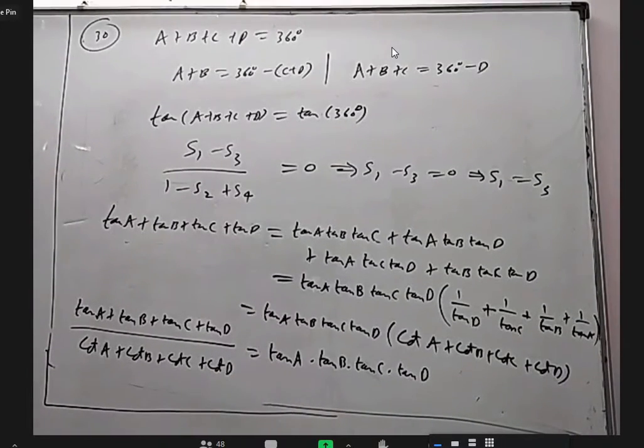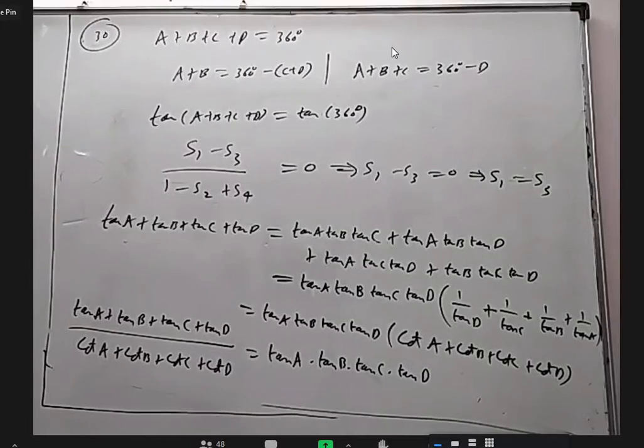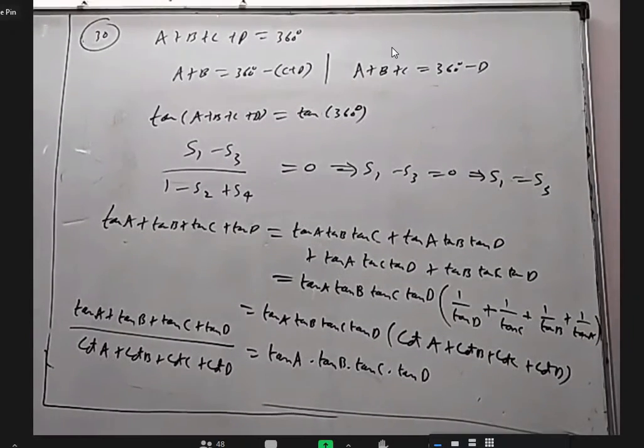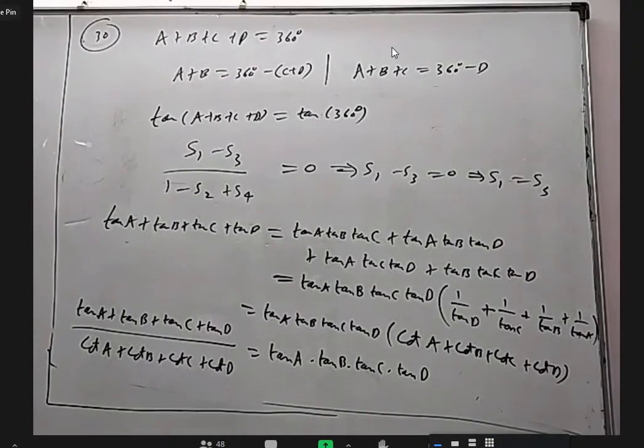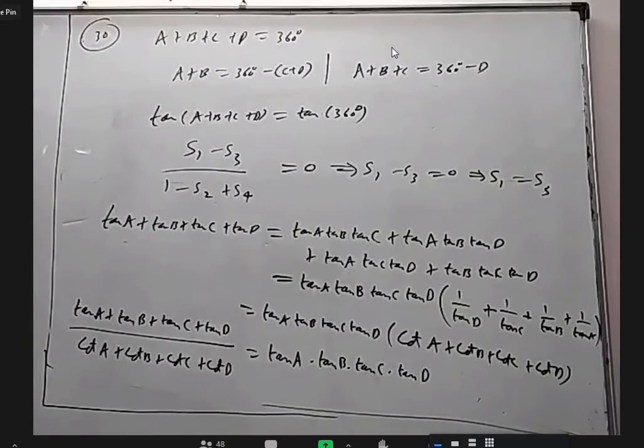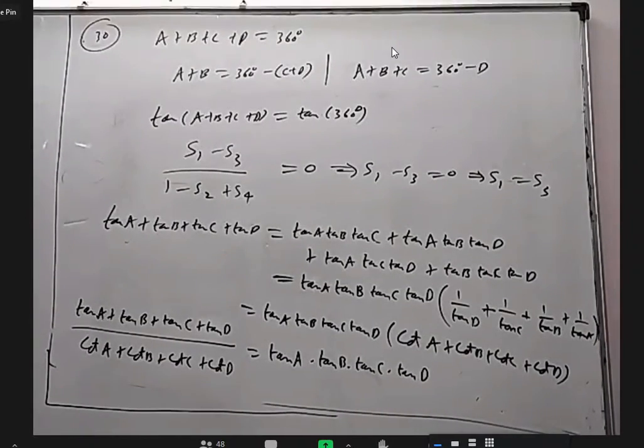Sir, what's the meaning of S4, sir? S4 means the product of 4 things: tan A into tan B into tan C into tan D. S1 means the summation of the single things. S3 means the summation of the products of three things. S2 means the summation of the products of two things.